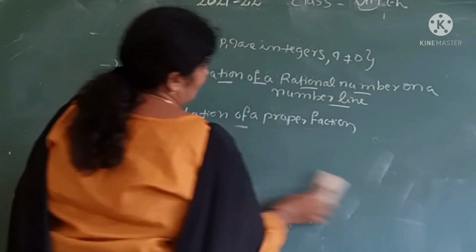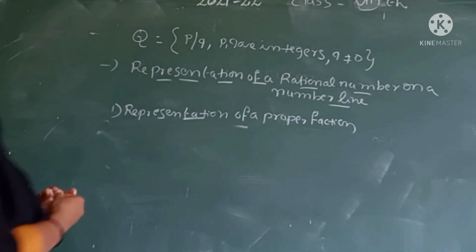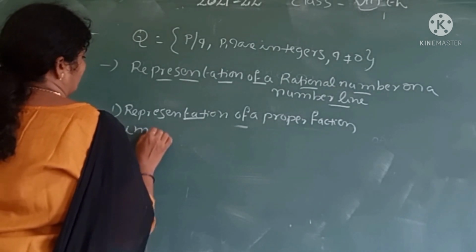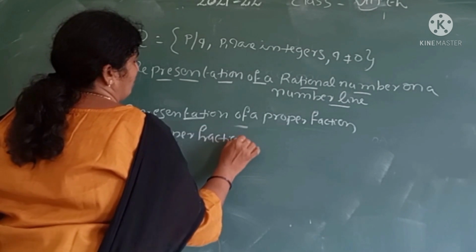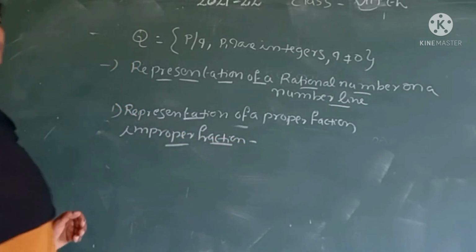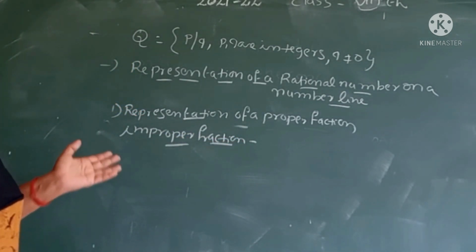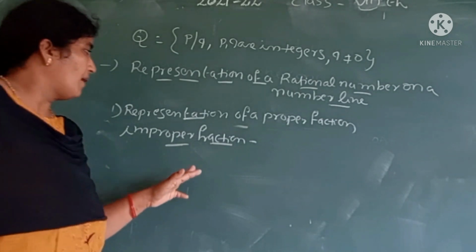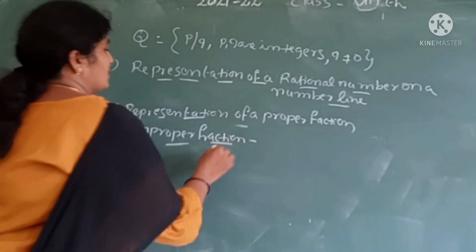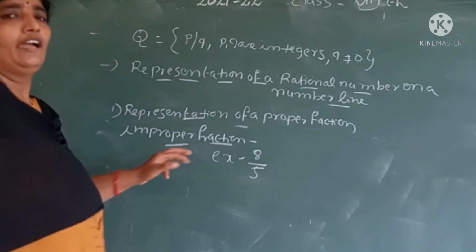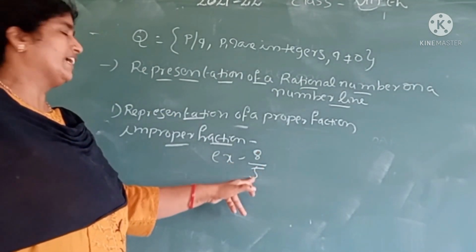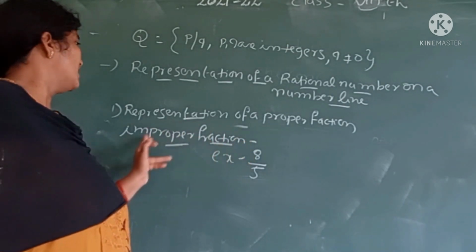Next we take an improper fraction. What is an improper fraction? It means the numerator is greater than the denominator. Let us take an example: 8 by 5. Here the numerator is greater than the denominator. That's why it is an improper fraction.